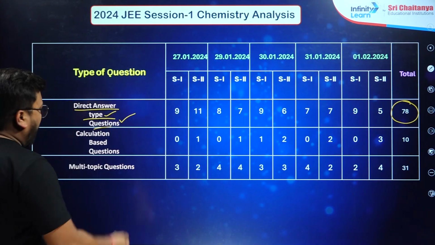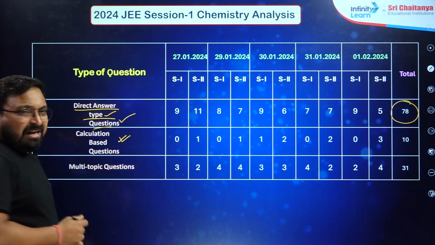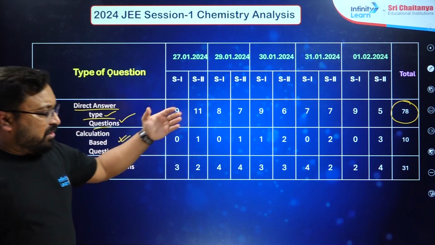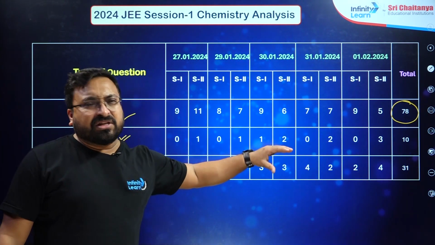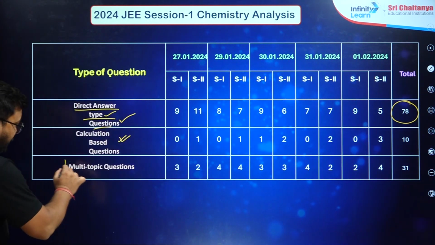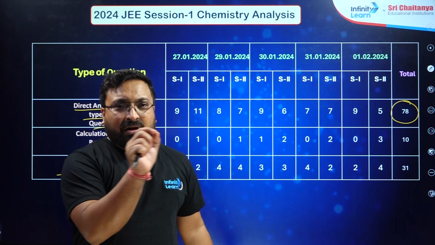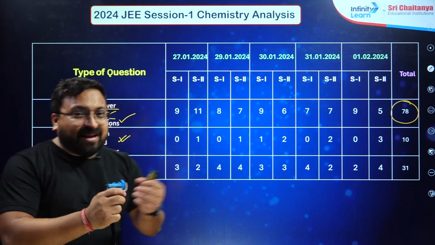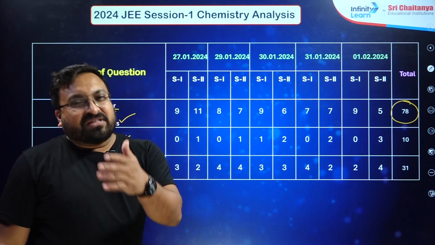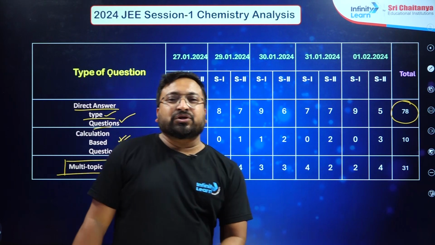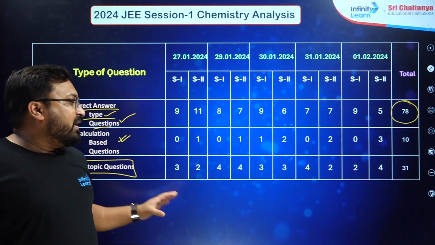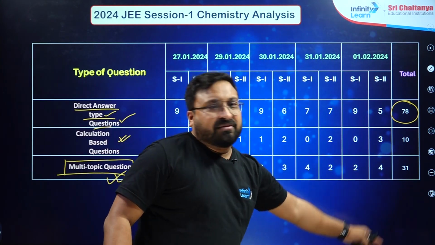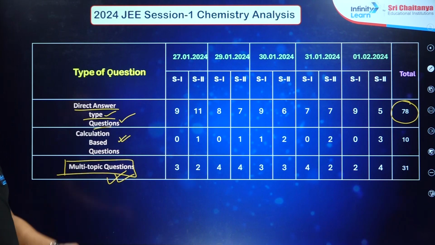Of course, in every case there are some calculation based questions, like the number of isomers, and that portion is very low in your January attempt. Interestingly, in one question different concepts are used from different topics. Interrelated topics were also asked in your exam, and students who are very good with their concepts will enjoy this section. The second highest percentage falls under multi-topic questions.